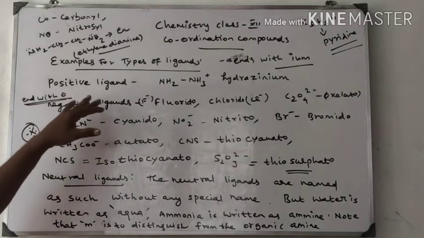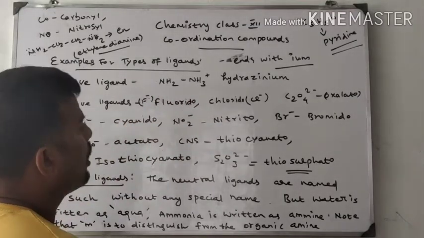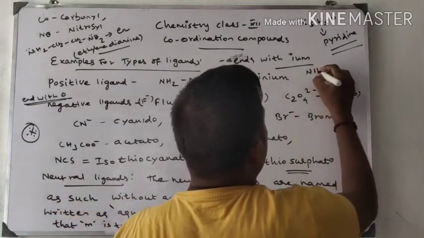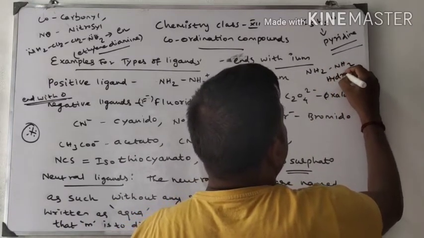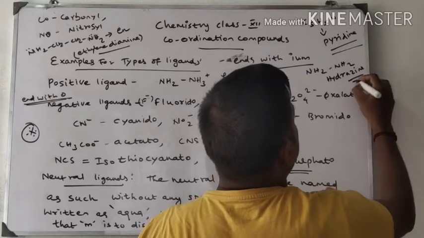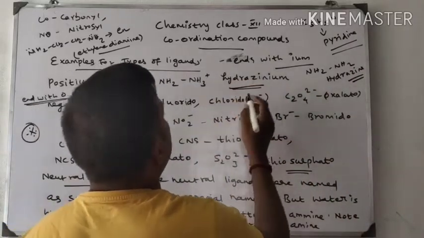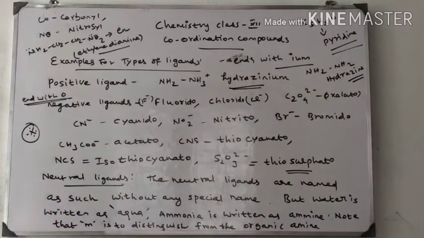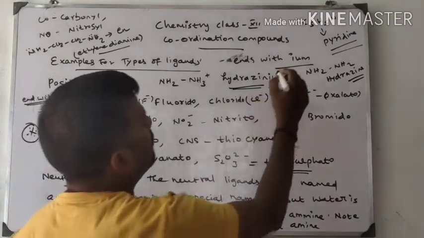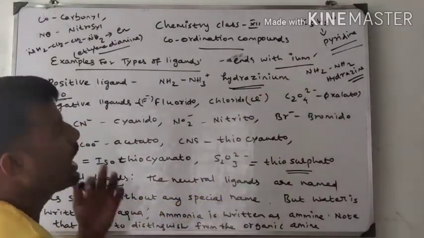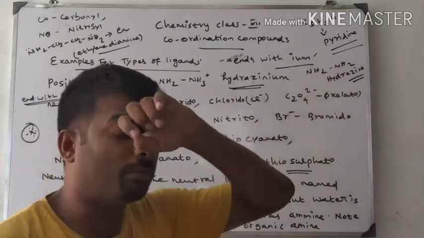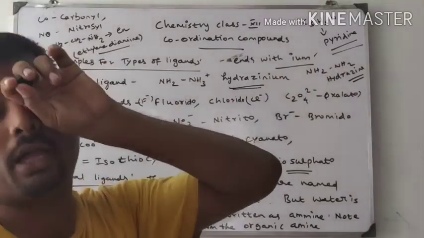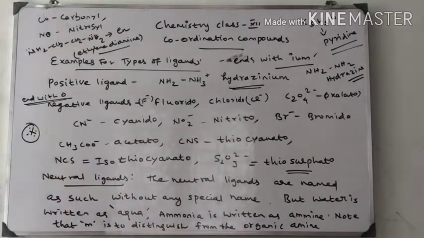The positive ligand is hydrazonium ion. NH2-NH2 is called hydrazine. When one hydrogen is added, it becomes hydrazonium, because it's a positive ligand. A positive ligand always ends with IUM. That is why I am writing hydrazonium. It is prepared from hydrazine mixed with water to form hydrazonium ion.